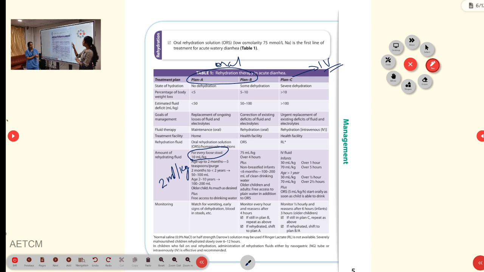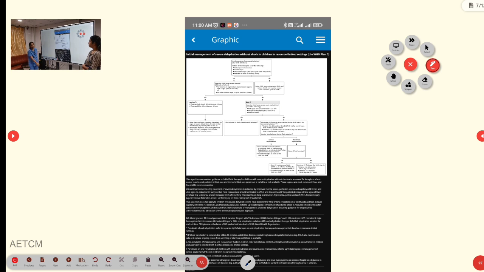Anything else you need to consider before going to severe dehydration management? If the child is in severe dehydration, we also have a WHO classification protocol. When the child comes to you, you will have to look whether the child is having severe anemia. That is, if the child is from a malarial endemic area, if the Hb is less than 5, or for normal children when the Hb is less than 6, you will first have to give anemia correction. If you are giving whole blood, you will be giving 30 ml per kg over 4 hours, and if you are giving PRBC, it will be 15 ml per kg over 4 hours.